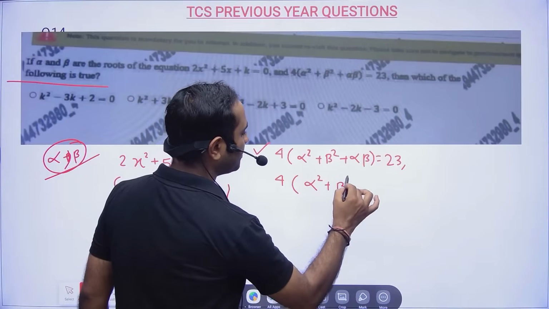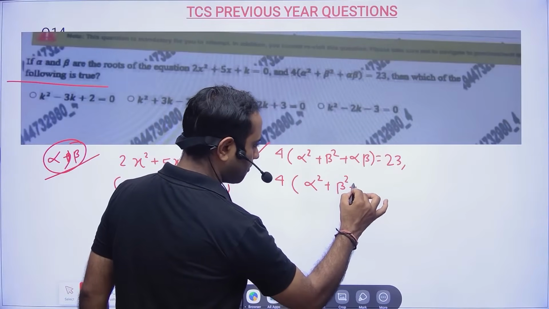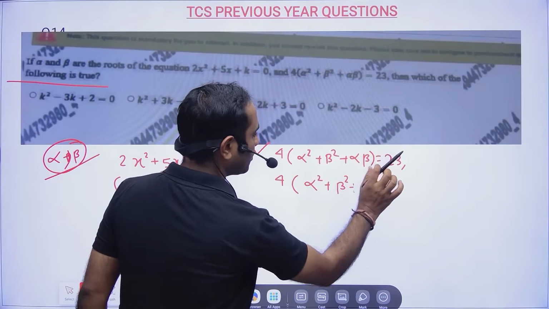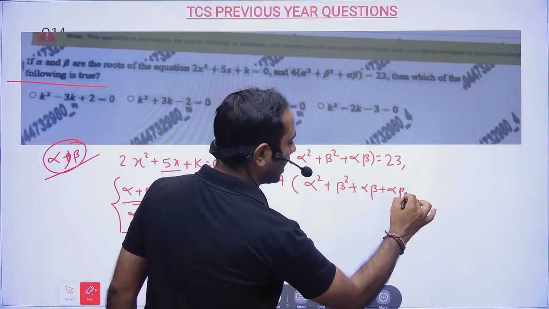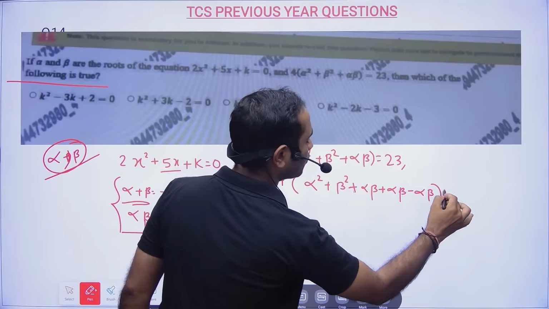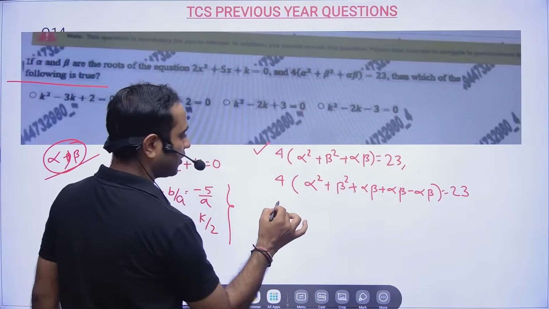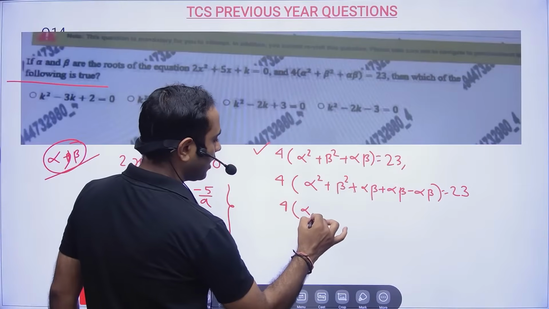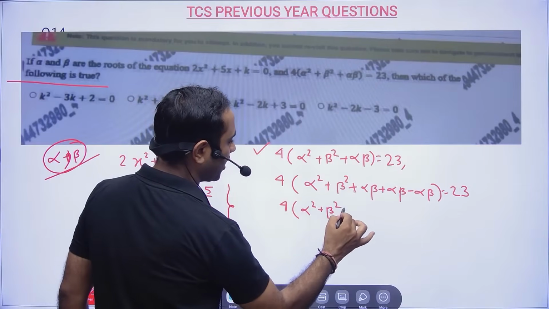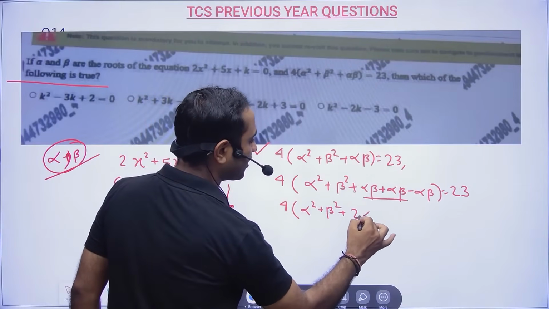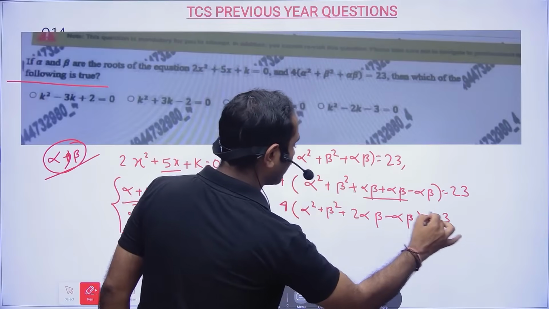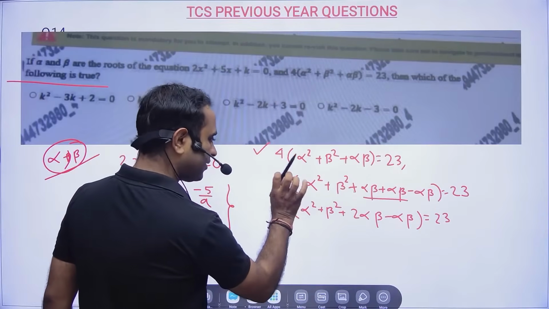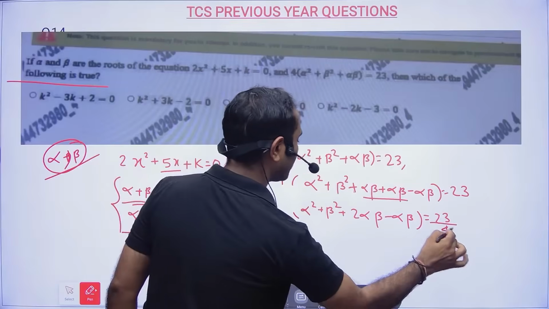So alpha plus beta whole square plus... already one alpha beta is there, so I will add one more and subtract one more, so that I will be able to create a formula. So 4 into alpha square plus beta square plus 2 alpha beta minus alpha beta is equal to 23. Now 4 I will send to that side, so it will be 23 by 4.